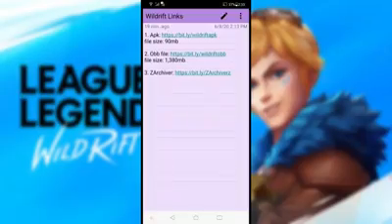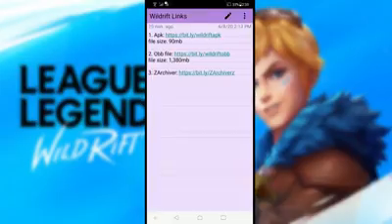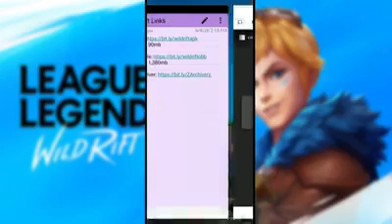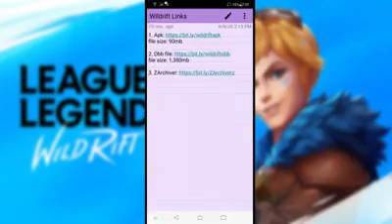So these are the files that you need to download. Don't worry, I'm going to provide all the links in the description box below. Now, let's download first the APK file. Click on the link and wait for it to load. Now, click download. Once you finish downloading it, download the OBB file.